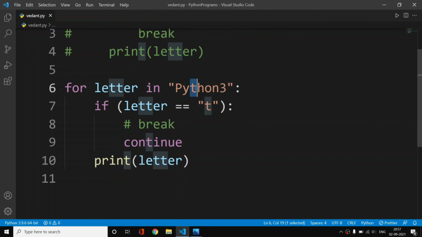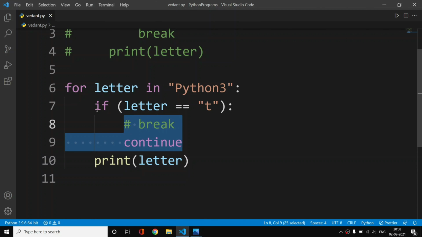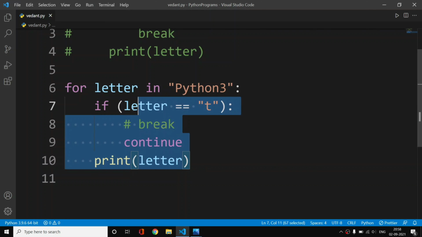then the letter t is equal to t, our condition is true, our condition is met. Now the continue kicks in here, and due to that this t will not get printed, because we are printing this letter, which is the body of this for loop. Don't get confused between these indentations. This is the condition, and this code is part of the if body, and all of this code is part of this for loop.